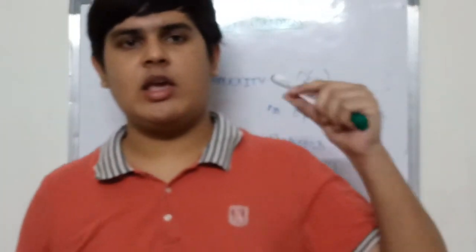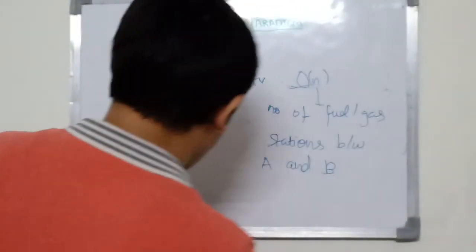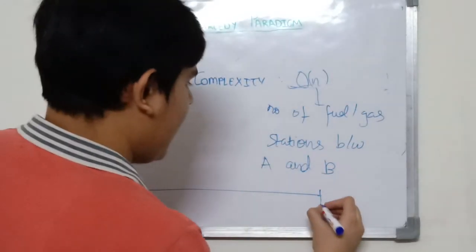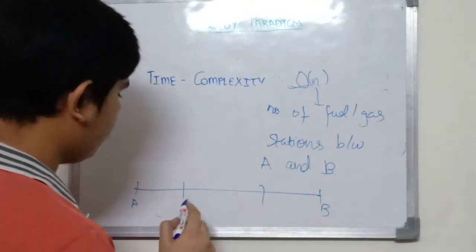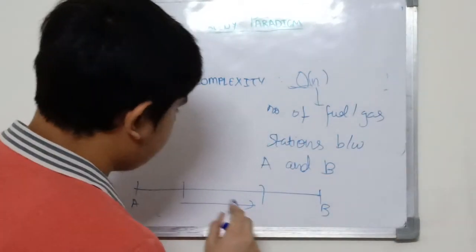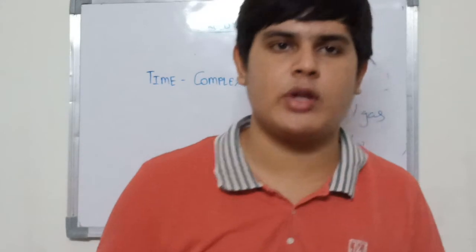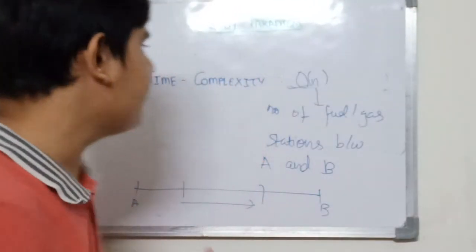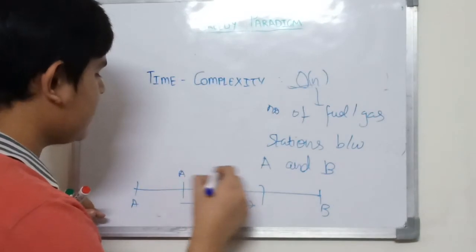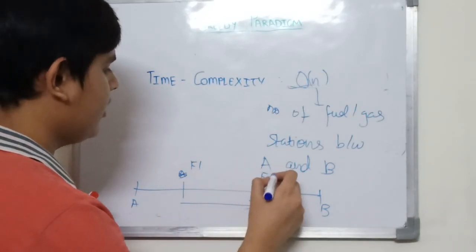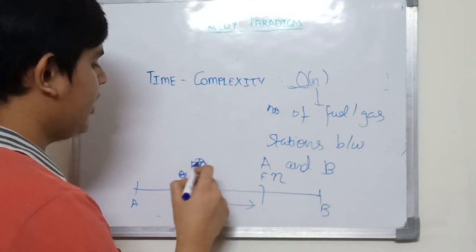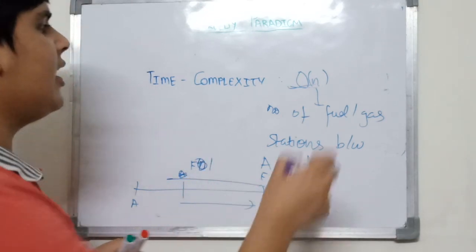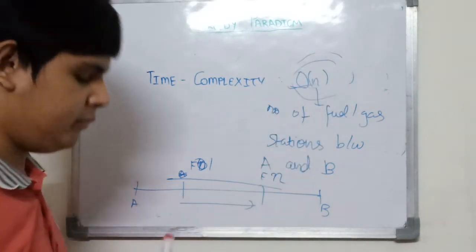See, in the outer while loop, we are moving over the whole of A and B, and once either through the inner loop or through the outer while loop, we have moved past a fuel gas station, we are never going back to that station. So however complex the algorithm may seem, we are only iterating once through all the fuel stations from F0 to F1 to Fn. So it can be easily determined that the time complexity is big O of n.